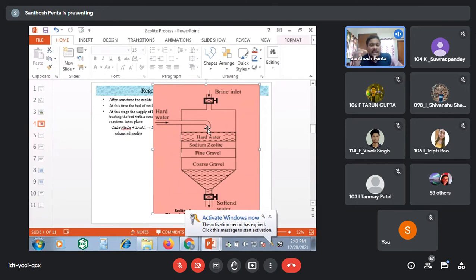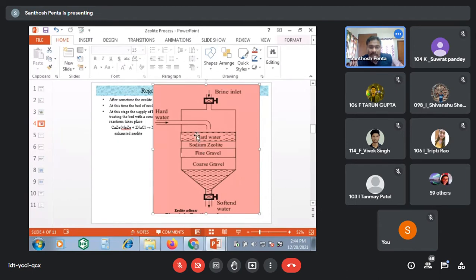In the sodium zeolite, sodium ions are readily exchanged with hardness causing cations. So calcium bicarbonate, when it goes through the sodium zeolite, sodium ions are exchanged with calcium ions. That is nothing but calcium zeolite is going to be produced.